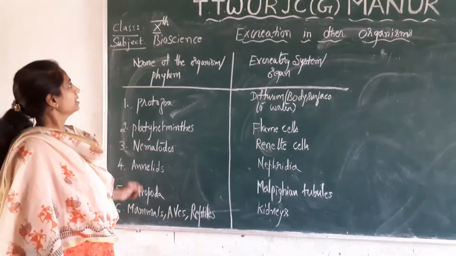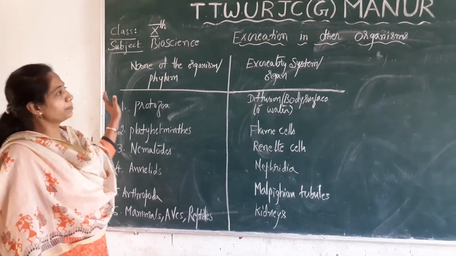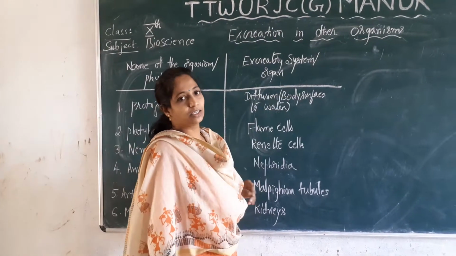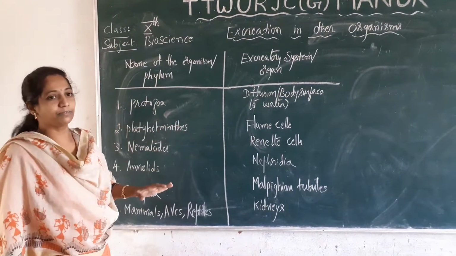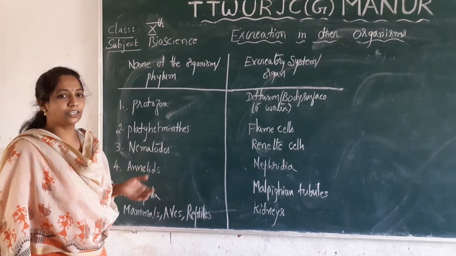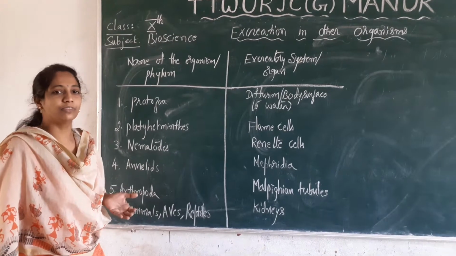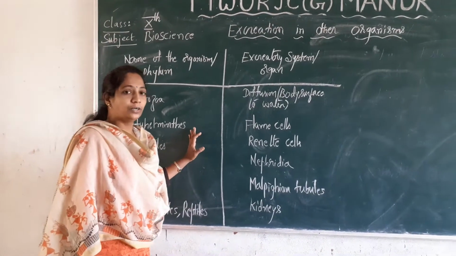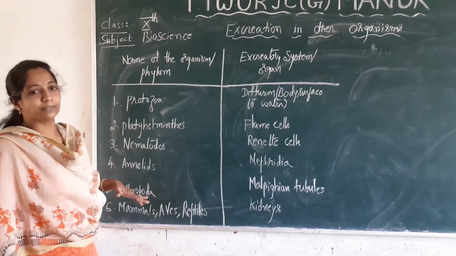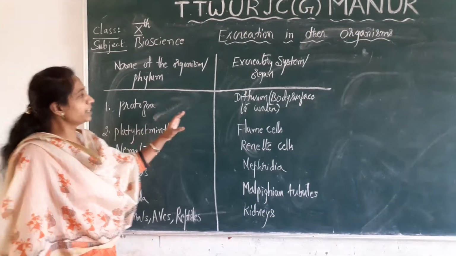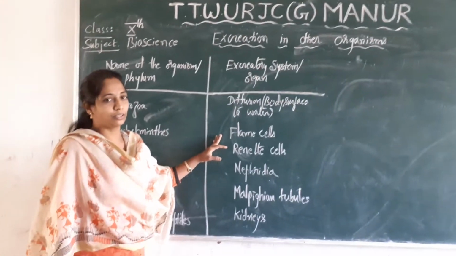Good morning students. Let us study the 10th class bioscience topic, excretion in other organisms. In the previous classes we have seen the different excretory organs which also help in removal of the waste substances. Today we will see some other organisms where you find different kinds of excretory organs.